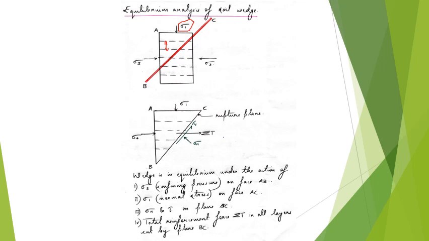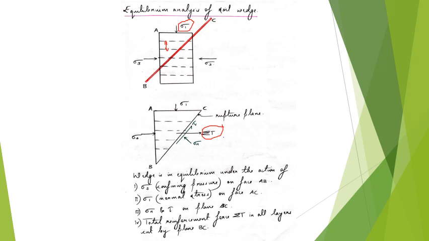Now, as usual, we'll consider an arbitrary rupture plane BC here because this is how normally the soil samples would fail. And so we have to consider the equilibrium of the wedge to analyze the shear stress and normal stress acting on the plane BC. That is, BC is the rupture plane considered. Here, one additional force which comes into play is the summation of T, that is sigma T. Now, sigma T is actually the net tensile forces of all the reinforcement layers cut by this rupture plane.